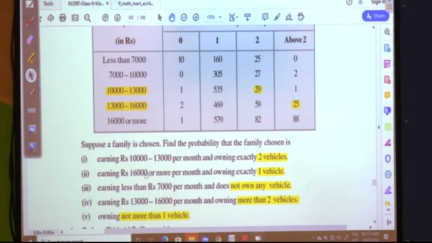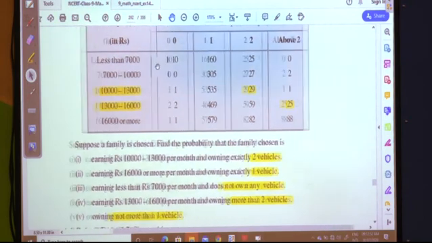Let us see the last sub question: owning not more than one vehicle. I hope now the concept is clear. Owning not more than one vehicle means whatever the number of families who are having 0 vehicles and the number of families who are having 1 vehicle, we are adding all of them, meaning 10 plus 1 plus 2 plus 1 as well as 160 plus 305 plus 535 plus 467 plus 579. All these values we are adding.